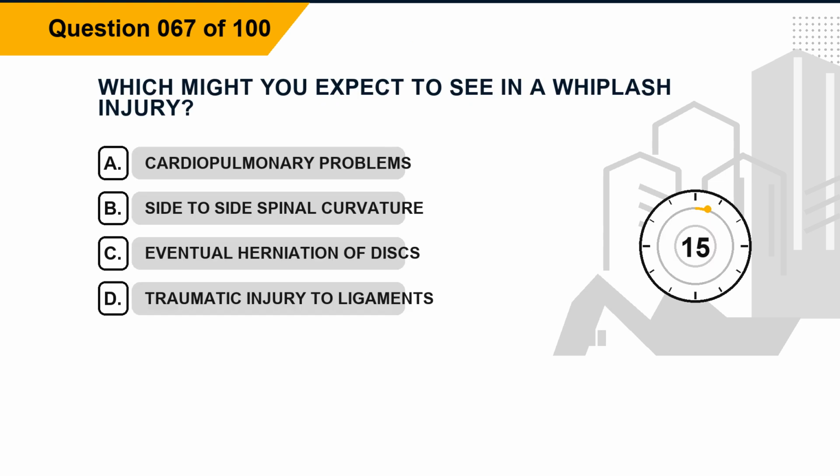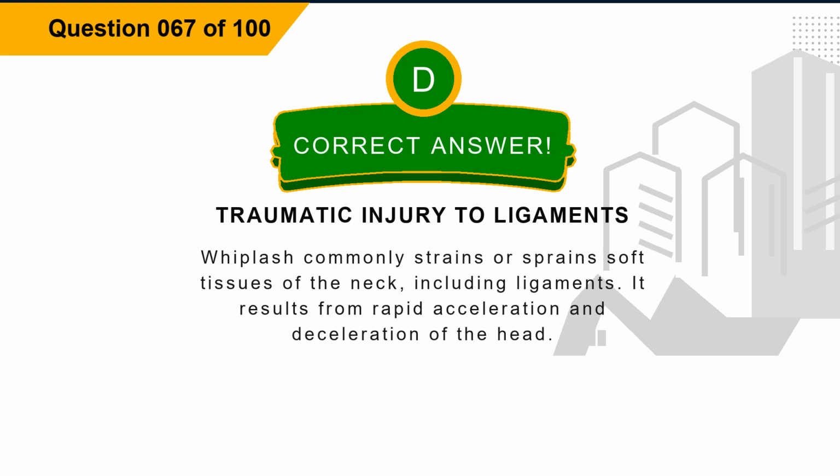Question 67. Which might you expect to see in a whiplash injury? Option A, cardiopulmonary problems. Option B, side-to-side spinal curvature. Option C, eventual herniation of discs. Option D, traumatic injury to ligaments. The correct answer is option D, traumatic injury to ligaments. Explanation. Whiplash commonly strains or sprains soft tissues of the neck, including ligaments. It results from rapid acceleration and deceleration of the head.